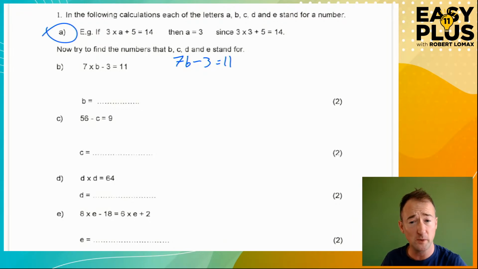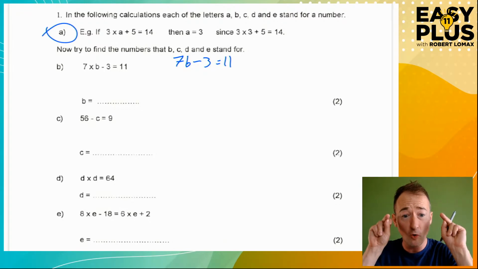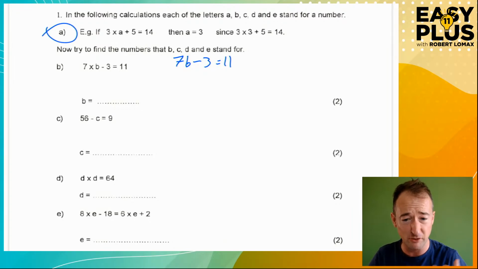And everything we do, we have to do to both sides of the equal sign. So if we know what 7 b's are, we can find what 1b is. So for example, if we knew that 7 b's were worth 70, that would mean that 1b was worth 10. So 7b's is good. 7b minus 3 is just confusing. So we want to get rid of the minus 3. How do you get rid of minus 3? You always do the opposite. Okay, if you've watched these before, you'll know that.